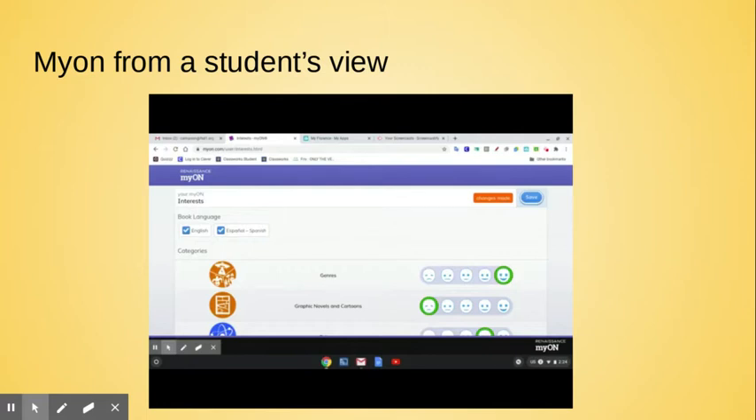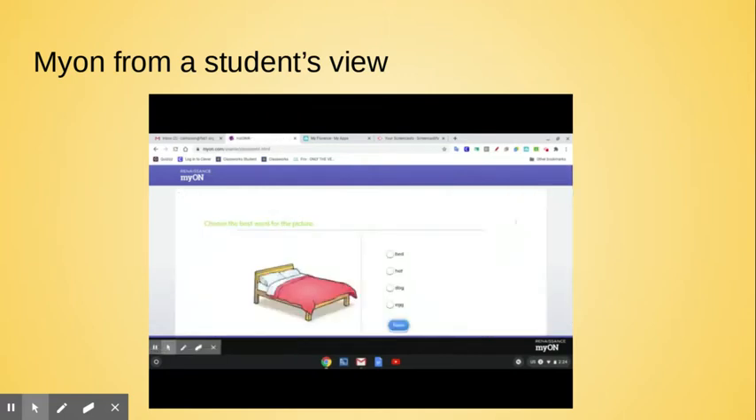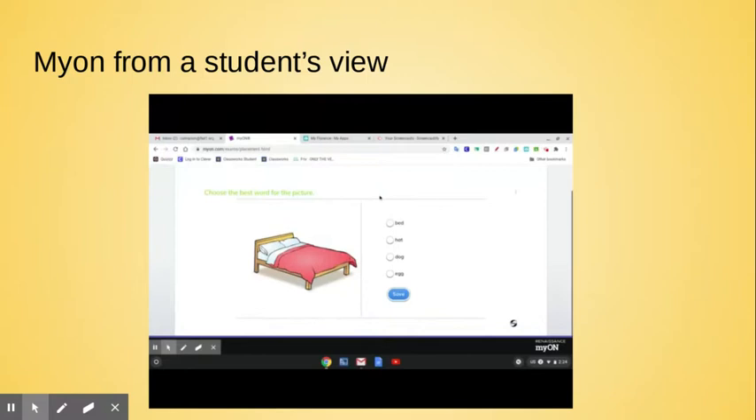Then comes everyone's favorite part, the quiz. It's going to go through and it's going to ask, depending on your grade level, if you're in one of the upper grades, it might not look exactly like this, or it might start like this. I set my student example as a first grader, so if you are in 4th, 5th, 6th, it might not start this way, or it might. I'm not exactly sure. So you'll go and say, okay, choose the best word for this picture. This is a bed.